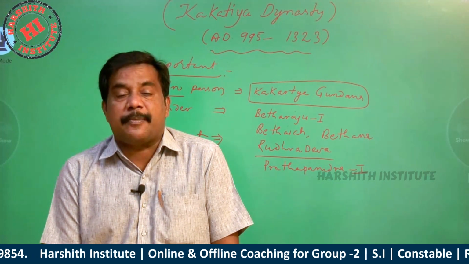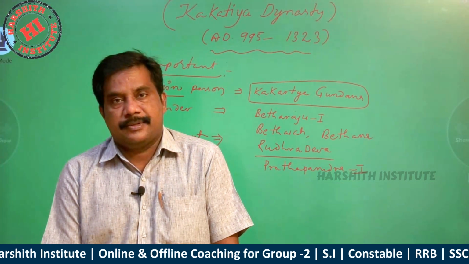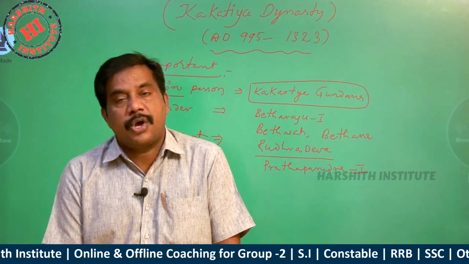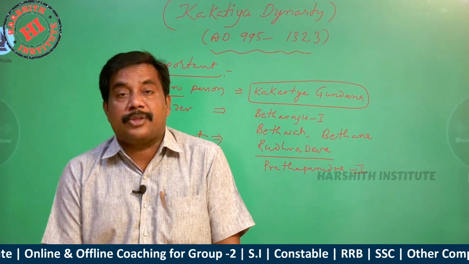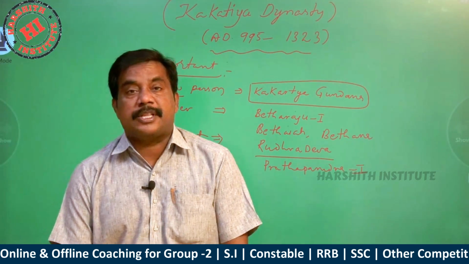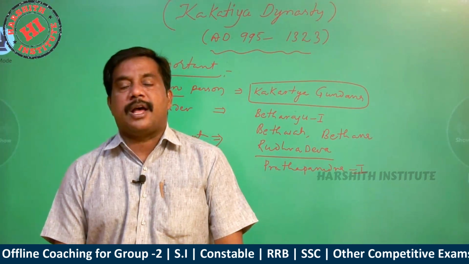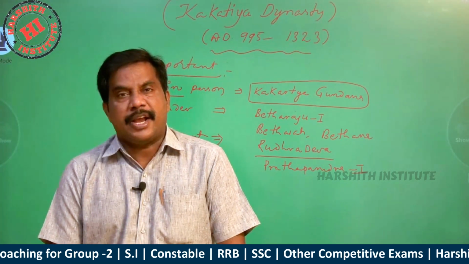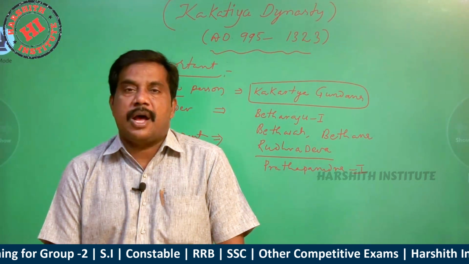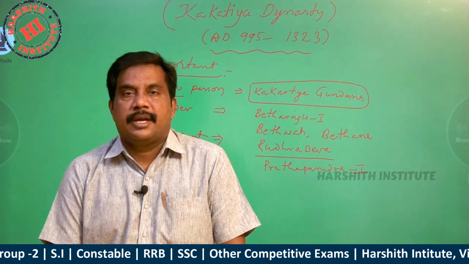In the period of the second Prataparudra, the Kakatiya dynasty declined and closed. Only two Prataparudras are there. You find the clarity.